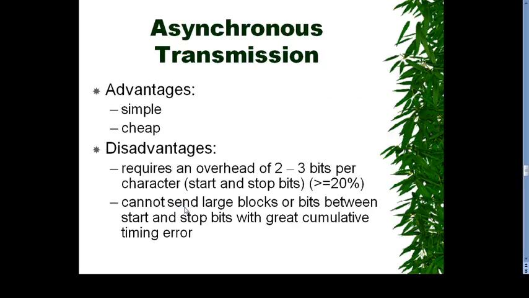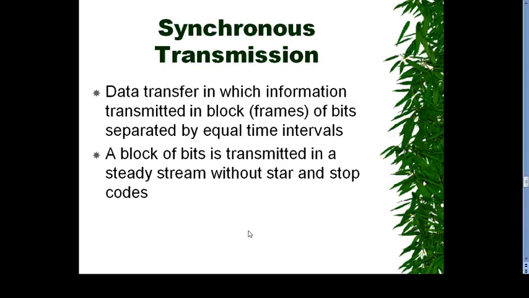So what are the advantages of asynchronous transmission? It is simple and cheap. The disadvantage is that it requires an overhead of 2 to 3 bits per character. The start and stop bits are nothing but the overhead bits. It cannot send large blocks of bits between the start and stop bits because of cumulative timing error. So timing error will occur in asynchronous transmission. That is the biggest drawback or disadvantage of asynchronous transmission.